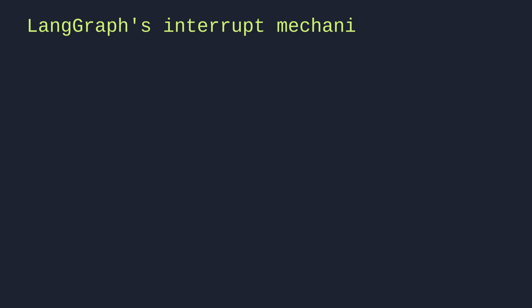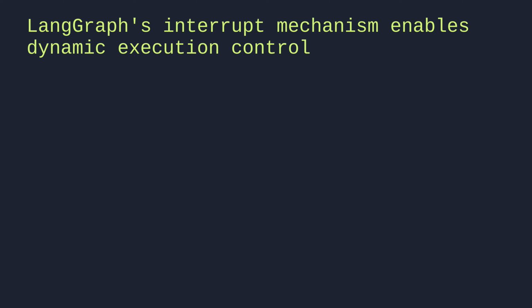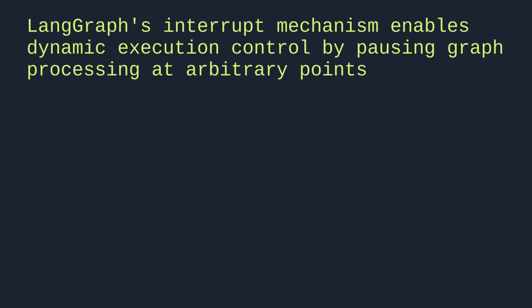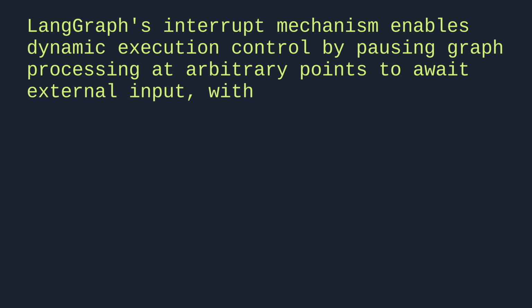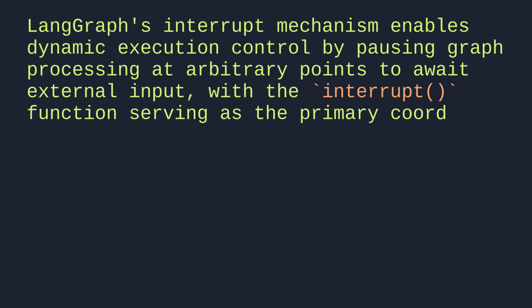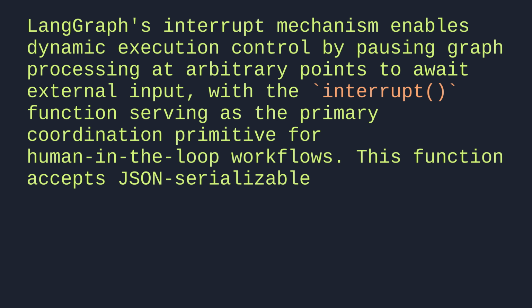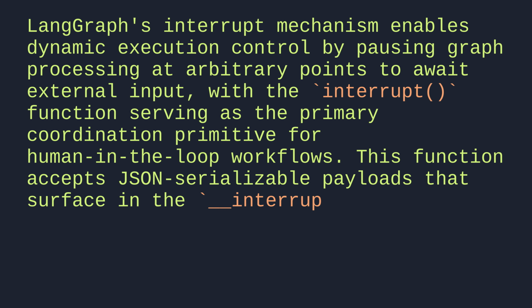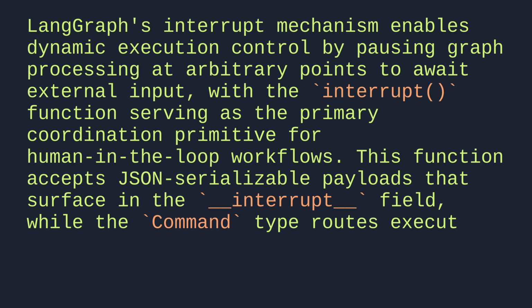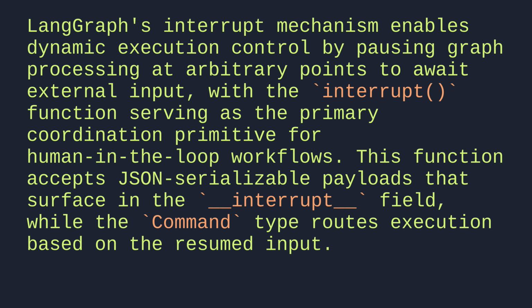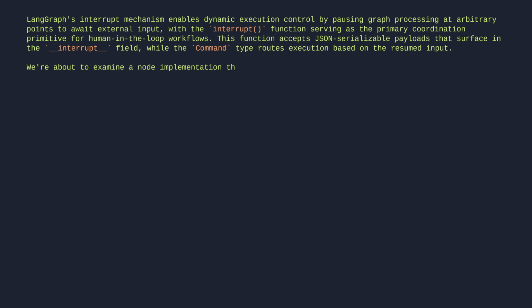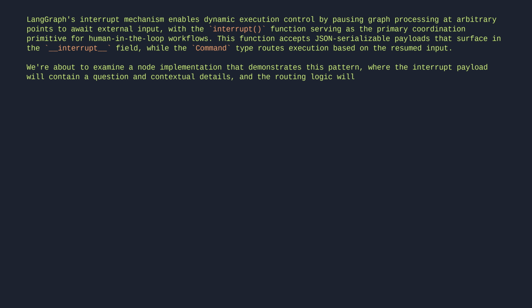LangGraph's interrupt mechanism enables dynamic execution control by pausing graph processing at arbitrary points to await external input, with the interrupt function serving as the primary coordination primitive for human-in-the-loop workflows. This function accepts JSON-serializable payloads that surface in the interrupt field, while the command type routes execution based on the resumed input. We're about to examine a node implementation that demonstrates this pattern, where the interrupt payload will contain a question and contextual details, and the routing logic will branch execution based on the Boolean response provided when resuming.